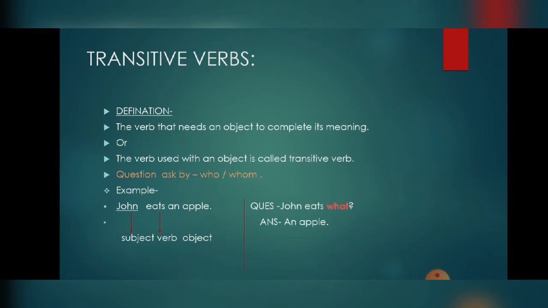By mistake it has been written who, but it is what. So we have to make a question: John eats what? An apple is a thing which John is eating. So an apple is an object in this sentence. So this is a transitive verb.